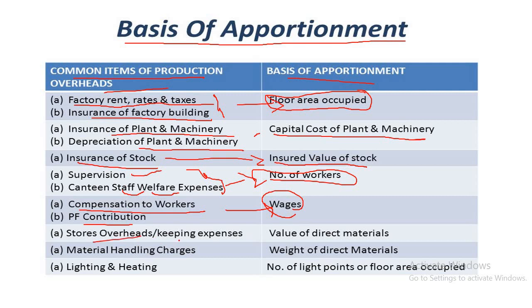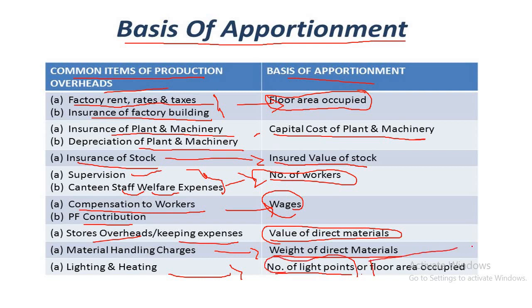Stores overhead and keeping expenses are on the basis of direct materials. Material handling charges are on the basis of weight of direct materials. Lighting and heating is on the basis of light points, or if that is not given, you take floor area occupied. Is it clear?